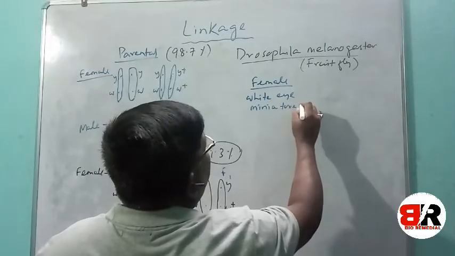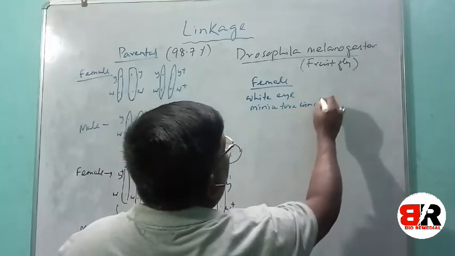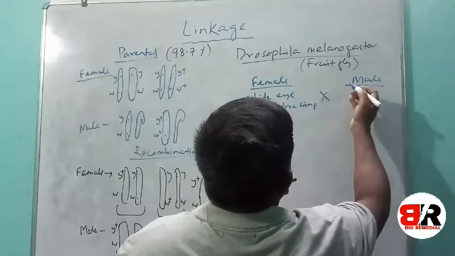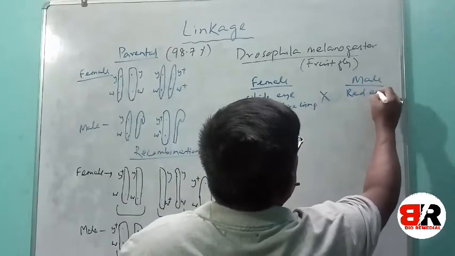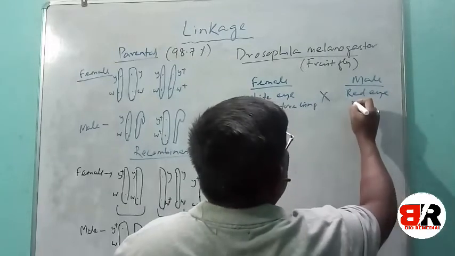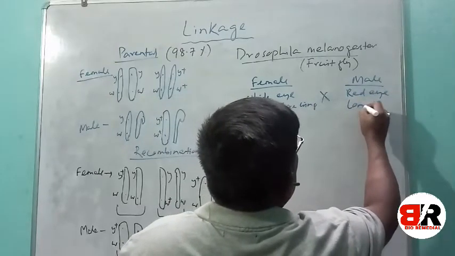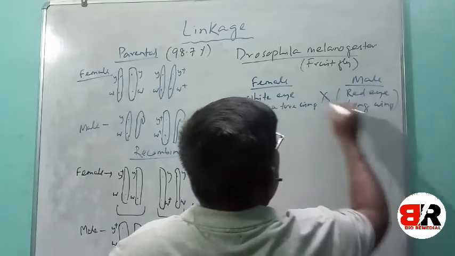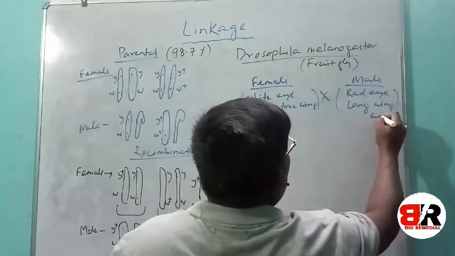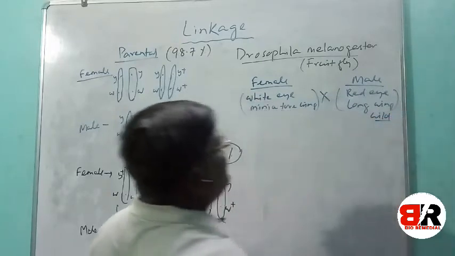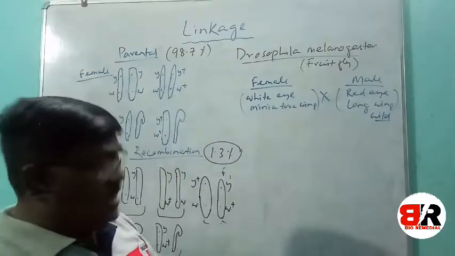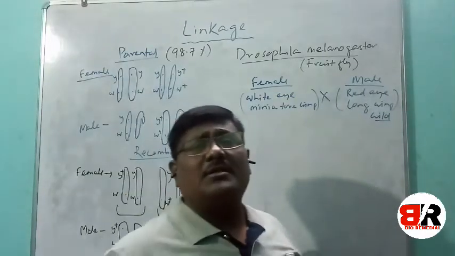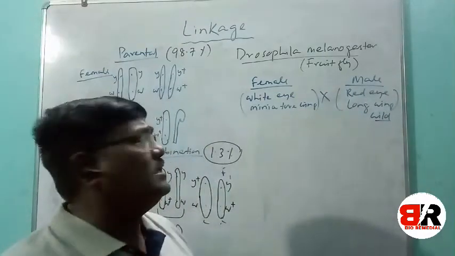Miniature means small wing, and crossed with the male Drosophila with a red eye, the wild type character, red eye with long wing or large wing. These two characters were wild, and wild means dominant characters. This is recessive characters.